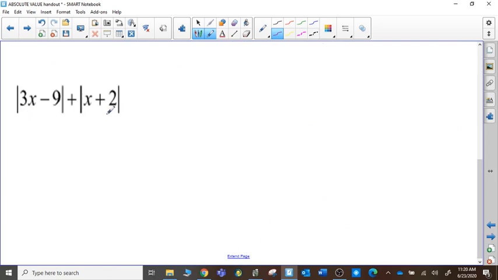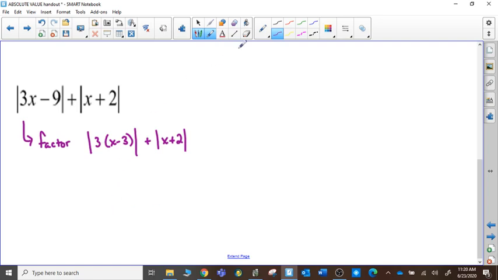This is now different in 2 capacities. 1, it is an adding expression. There's no multiplying and dividing. And there's not much factoring for us to do. But because we have a piece of it that is not in absolute value signs, now we're going to need to think of it in sections. Okay? So, same idea. I'm going to factor what I can. The only expression that can be factored is in the front. And I don't know if it makes that much difference, but we will follow a pattern that we have here.